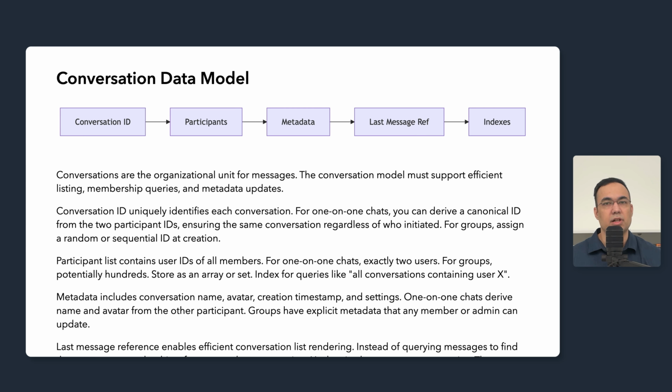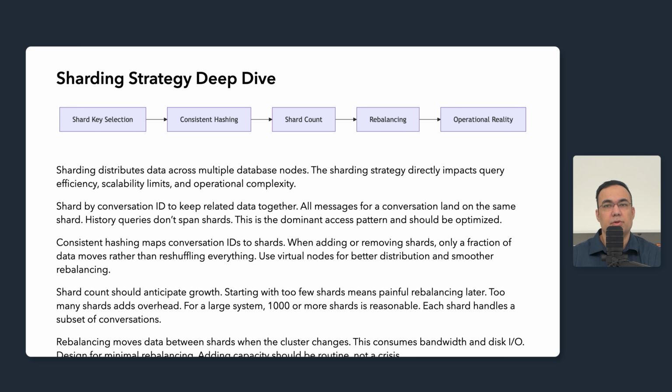Now let's examine the sharding strategy for message data. Let's talk about sharding, which is how we distribute data across multiple database nodes. Shard by conversation ID to keep related data together. All messages for a conversation land on the same shard. History queries don't span shards. This is the dominant access pattern and must be optimized. The goal is that most queries hit exactly one shard. Consistent hashing maps the conversation ID to shards.